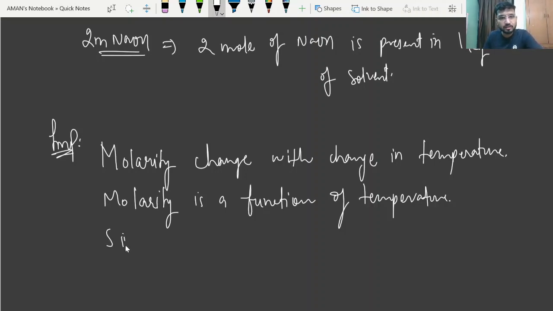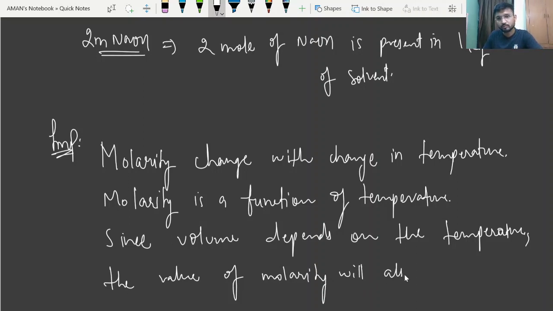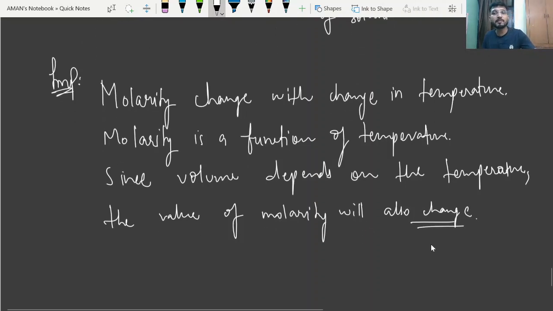So since volume depends on the temperature, the value of molarity will also change.